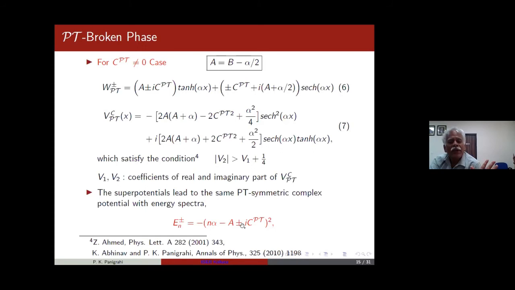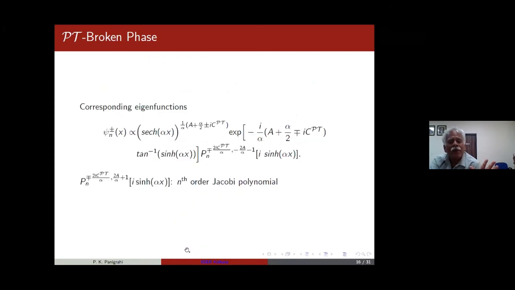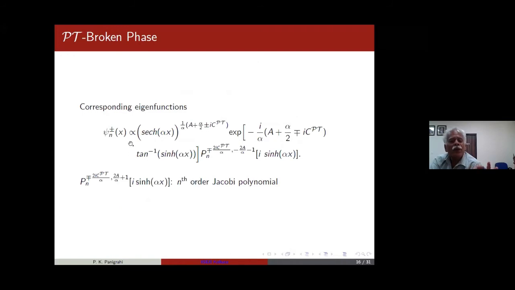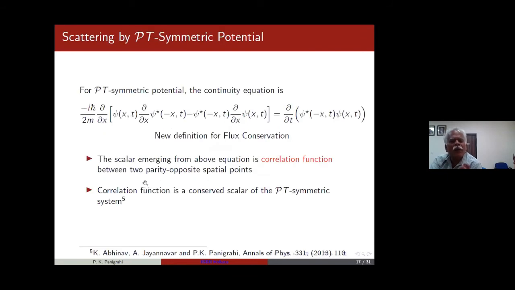So here it is. Now, this paper is also there earlier. Here, we have explicitly wave functions with this very nice structure. If you, for example, look at the Wigner function and those kinds of things, this structure gives you very beautiful pictures. And they're all in terms of these Jacobi polynomials with imaginary argument. Now what you observe is a very interesting thing.